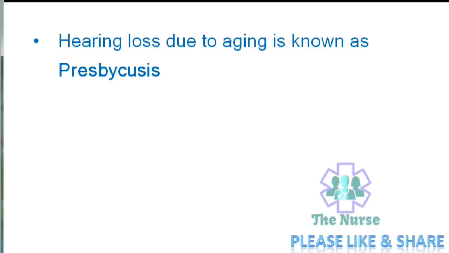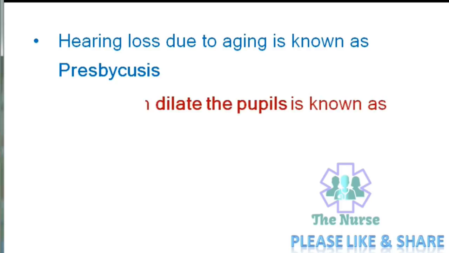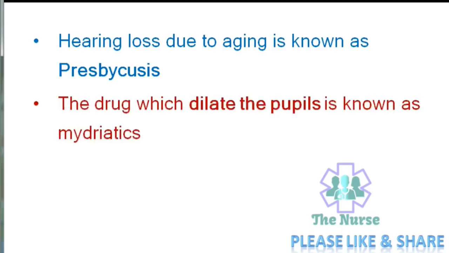Hearing loss due to aging is known as presbycusis. The drug which dilates the pupils is known as mydriatics.